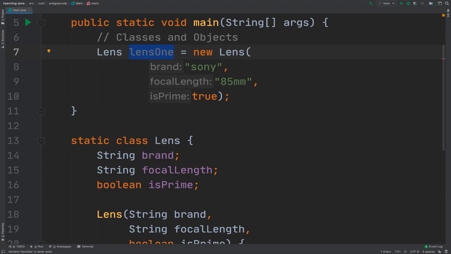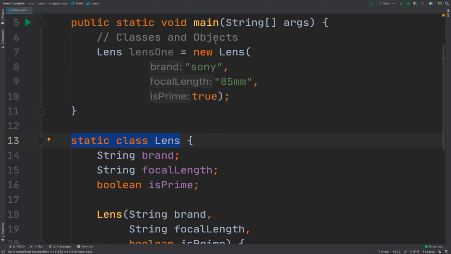So the template now allows us to create as many lenses that we want. Literally, we can create thousands of lenses, right? And this is what happens in the real world. So the actual blueprint for creating lenses, these are like in factories. They have all these machines that can create a bunch of identical lenses, but they can tweak a few things. They can change the color, they can change the actual focal length, and so on and so forth. So we are doing the exact same thing with our blueprint or template.